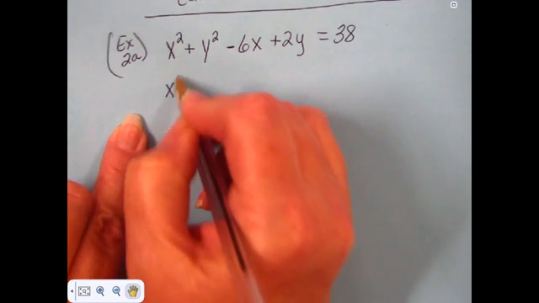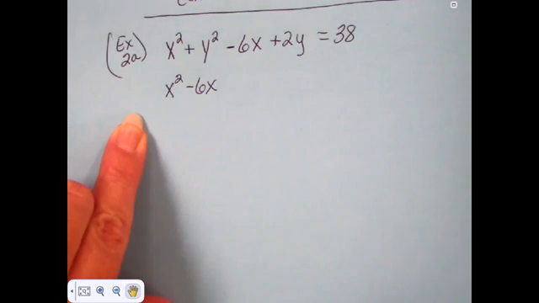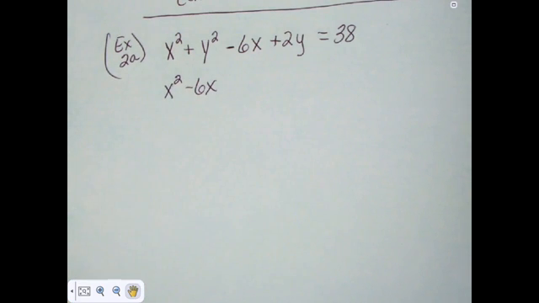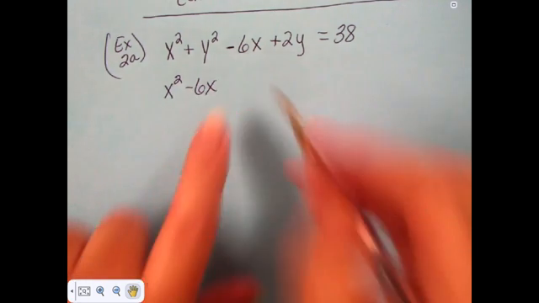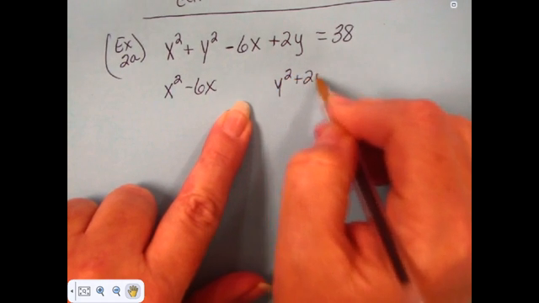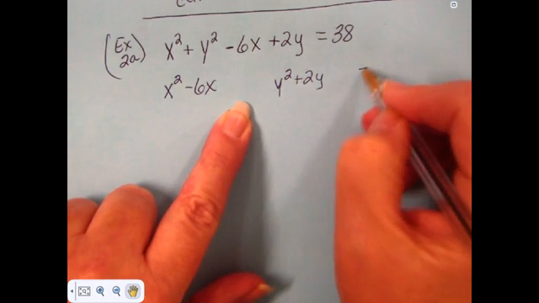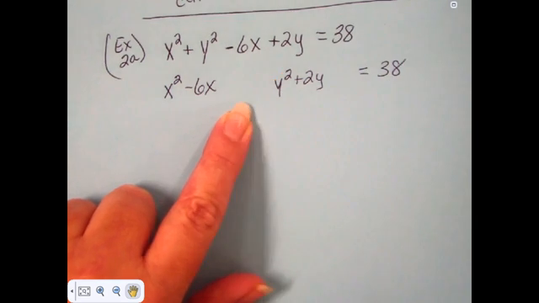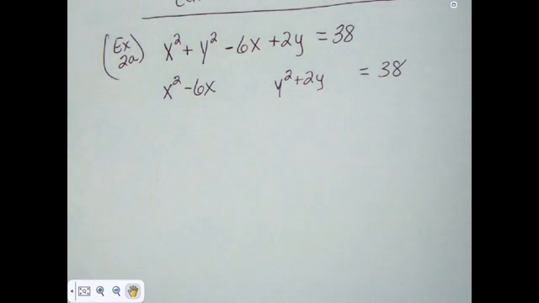Now the x's are x squared minus 6x. So we group those together because x's and y's don't like to hang out. Then we take the y squared and the 2y and we're going to group it together. So we've got about 5 different problems going on in here. So we have to take it one step at a time, focus on one part at a time.